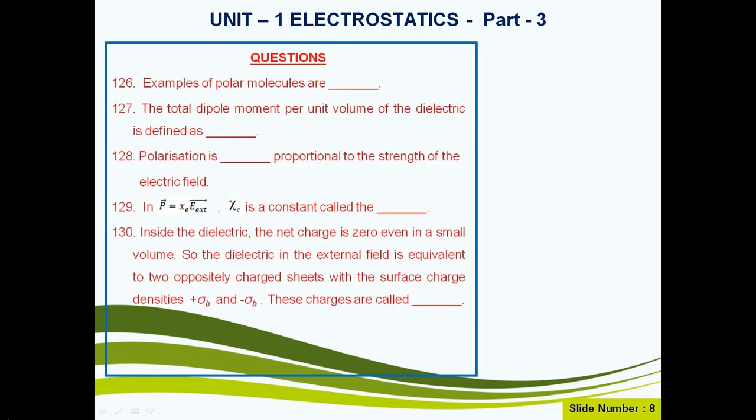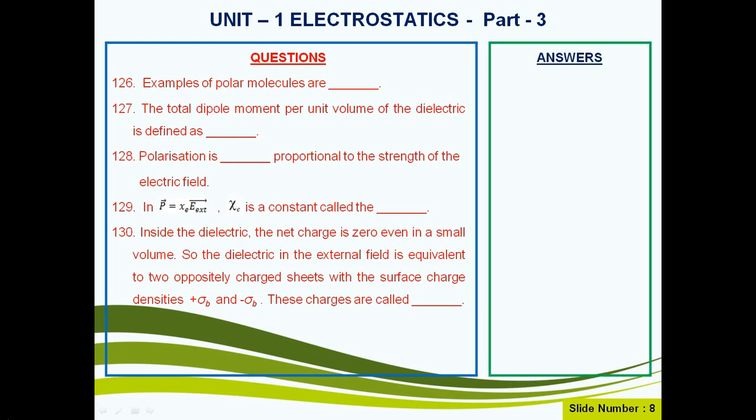Now let us see the answers one by one. Question number 126. Examples of polar molecules are H2O, N2O, HCl and NH3. Question number 127. The total dipole moment per unit volume of the dielectric is defined as polarization. That is, total dipole moment divided by the volume will give polarization.